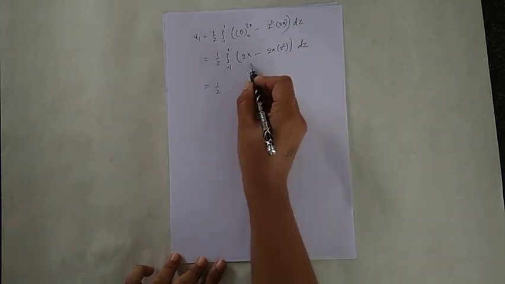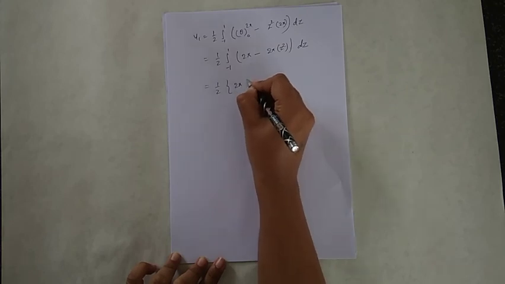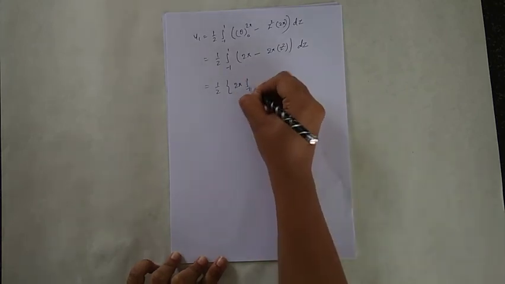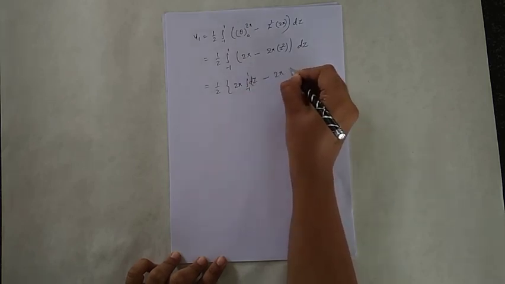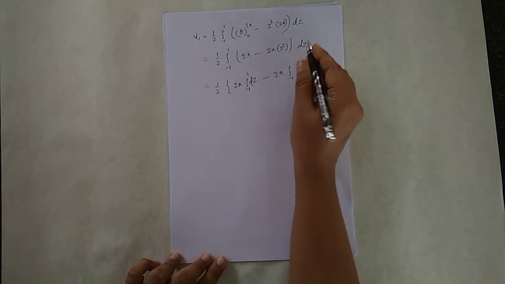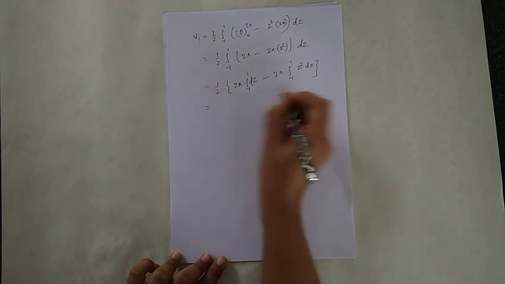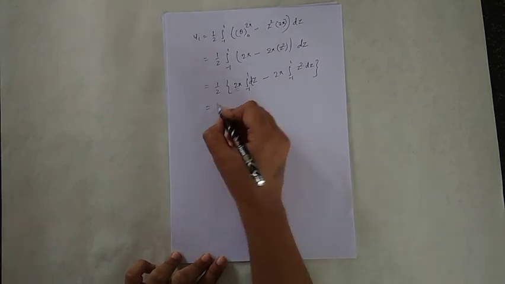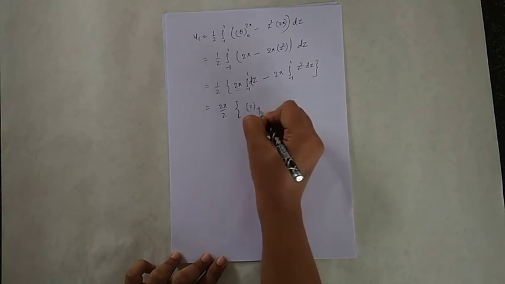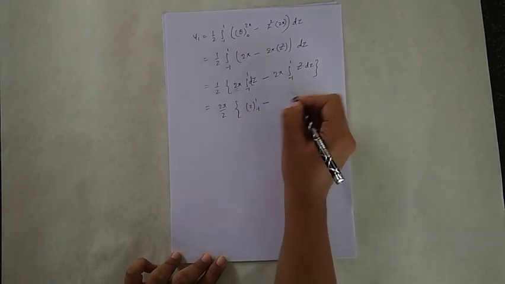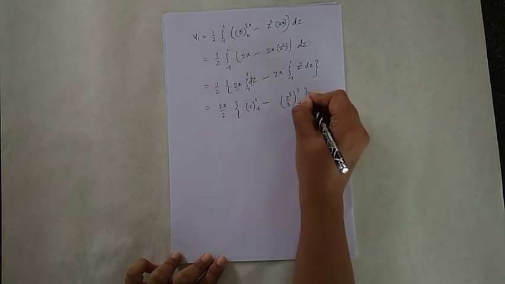Integrating this, it becomes 2 pi times the integral of dz from minus 1 to 1 minus 2 pi times the integral of z square dz from minus 1 to 1. So taking 2 pi outside, that is 2 pi by 2, and here is z with limit minus 1 to 1 minus z cube by 3 with limit minus 1 to 1.